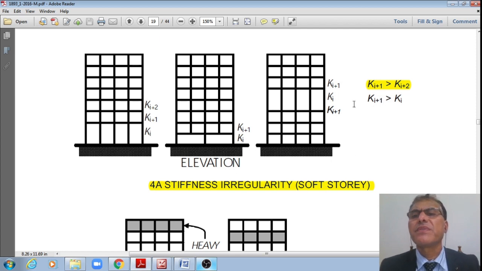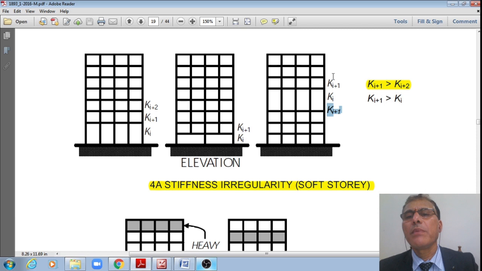If the stiffness of the I plus 1th story is greater than that of the story above, or K I plus 1, stiffness of I plus 1th story is greater than that of the I, either below or above, like this.